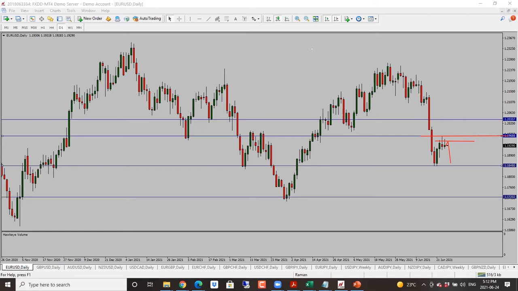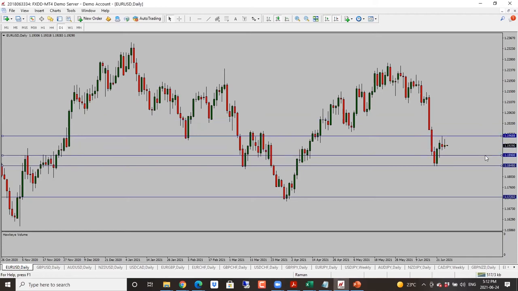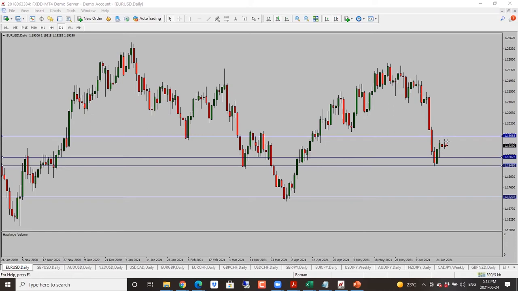The first target would be 1.1890 or 1.1880. So this is what we're looking at. 1.1880 is the first target, and then 1.1850 is our second target.